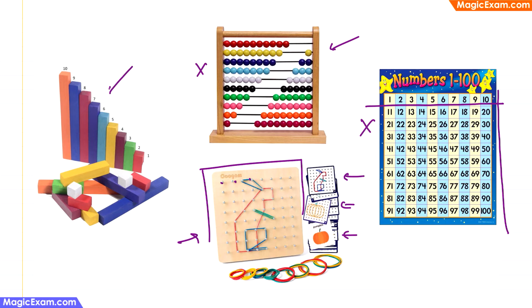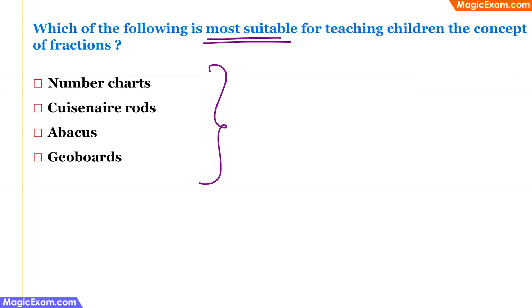And these are Cuisenaire rods. So Cuisenaire rods are wooden rods which are of different lengths, and these are useful in teaching fractions. For example, 1 is probably half of 4 or 4 is half of 8. So such fractions can be taught using Cuisenaire rods. So among the given options, Cuisenaire rods is the correct answer because it is helpful in teaching children the concept of fractions.